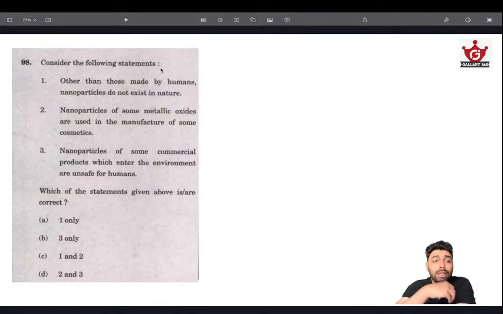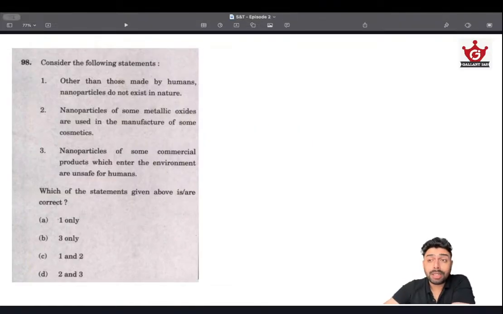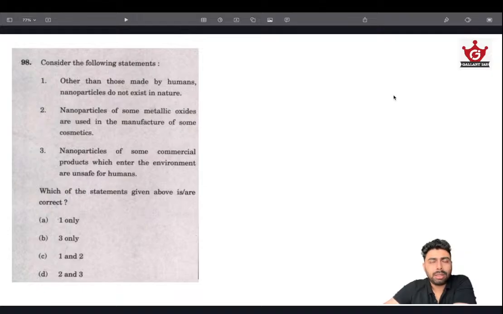And one more thing. Other than those made by humans, nanoparticles do not exist in nature. Imagine nature. All sorts of particles exist, grinding of particles, weathering, microfracturing, everything is happening. So is it possible for nature to not have a nanoparticle? This seems extremely unlikely. Nature will have particles much smaller than that, or particles at a scale that we are yet to identify. So this seems next to impossible. So the first statement is wrong.